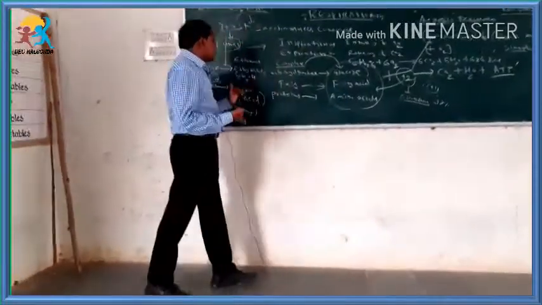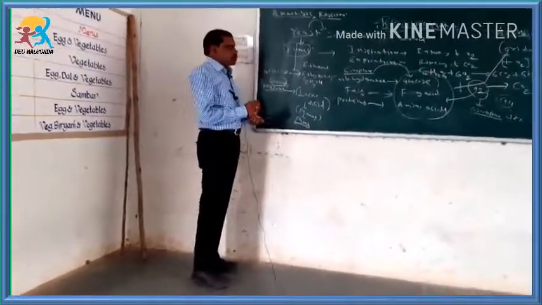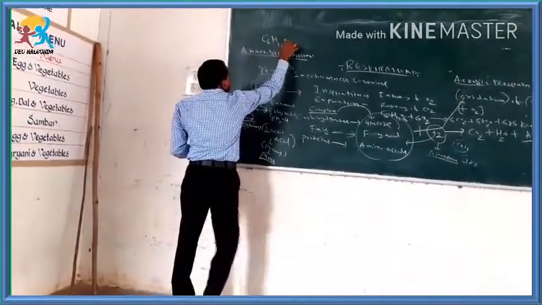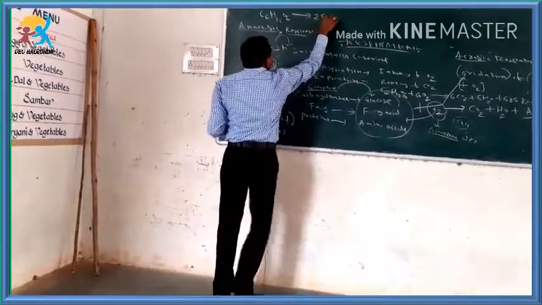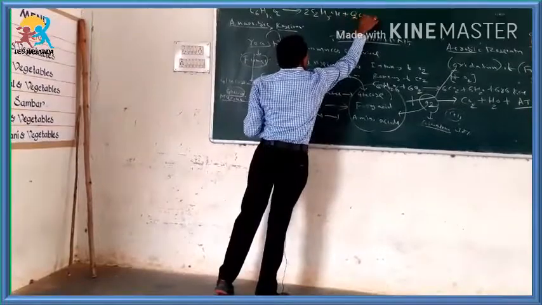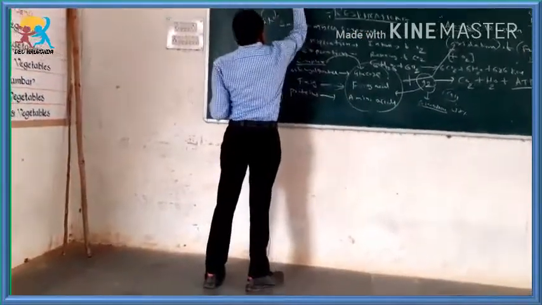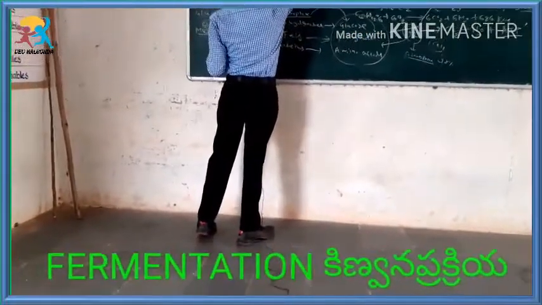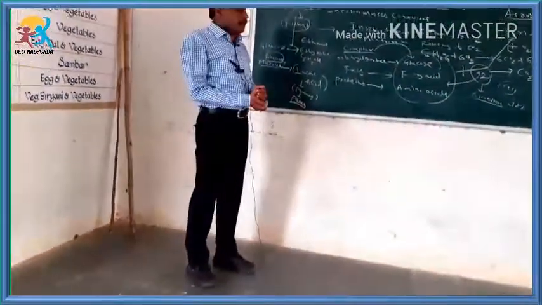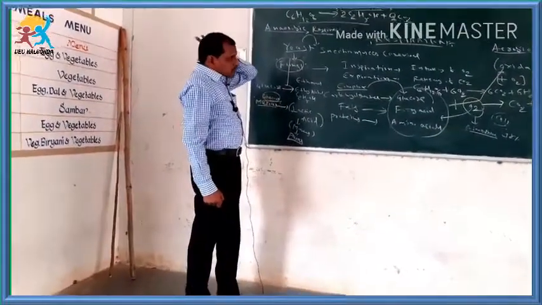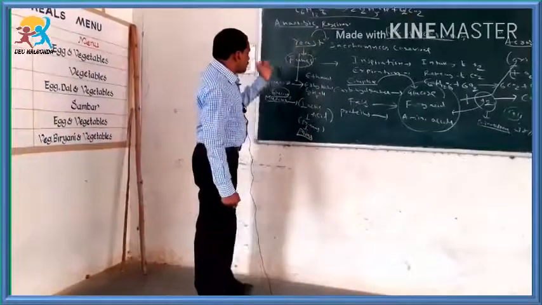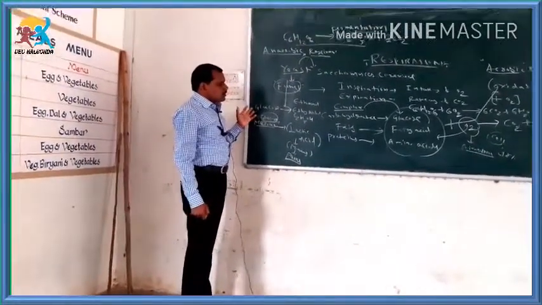And you can also write the equation for anaerobic respiration. For example, if you take anaerobic respiration, C6H12O6 in the absence of oxygen gives C2H5OH plus 2CO2, carbon dioxide. This is also a good example for fermentation, kinvana prakriya. Fermentation is also a good example for anaerobic respiration, which we see in case of yeast or the fungi kingdom.